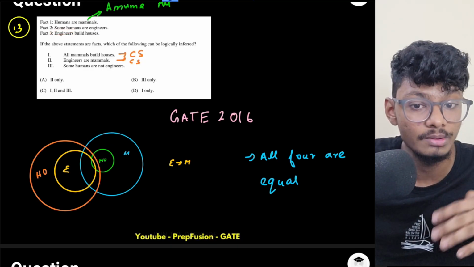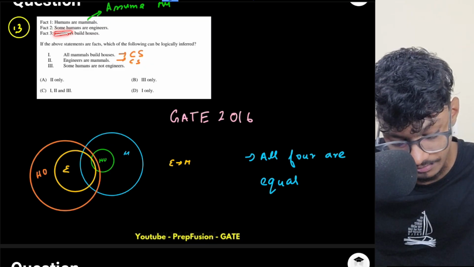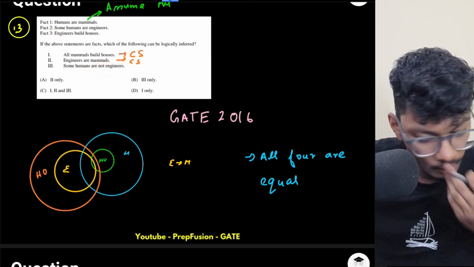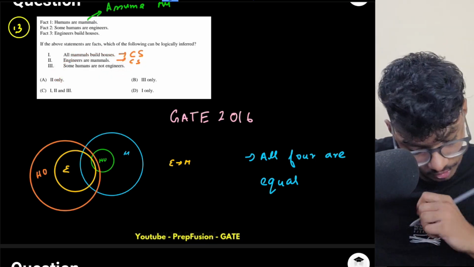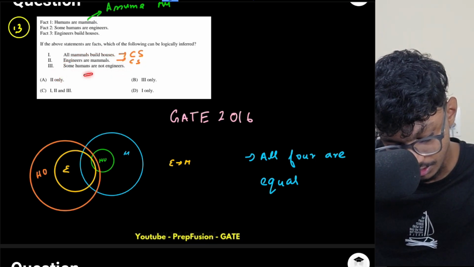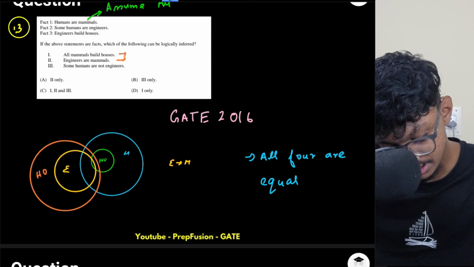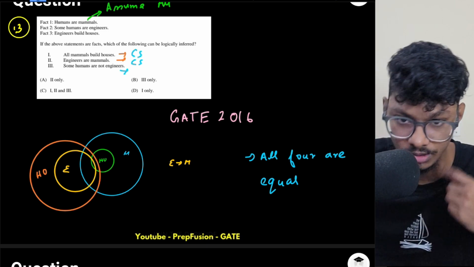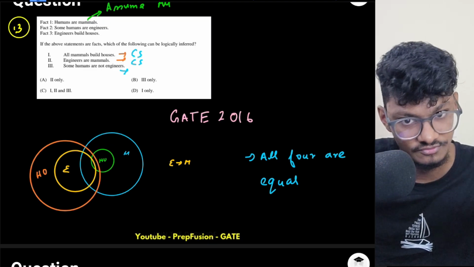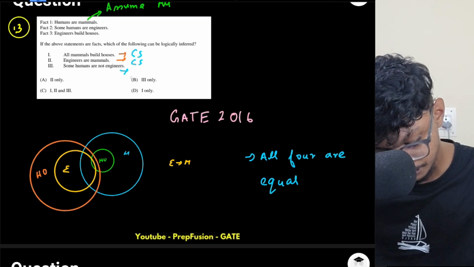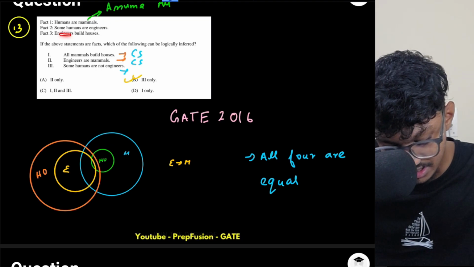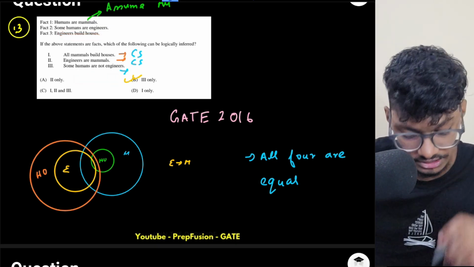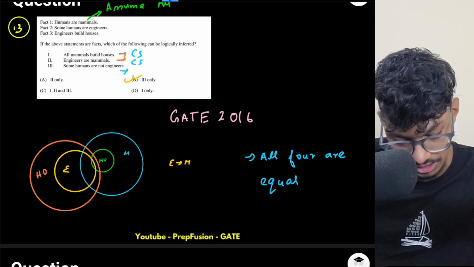So the best that can be logically inferred is that they have talked about some, not some are not. If some are humans, some may not be humans as well. Although I cannot specifically say the conclusion here, this is the best suitable option, which actually follows, because they have told me some humans are engineers, some are not engineers.